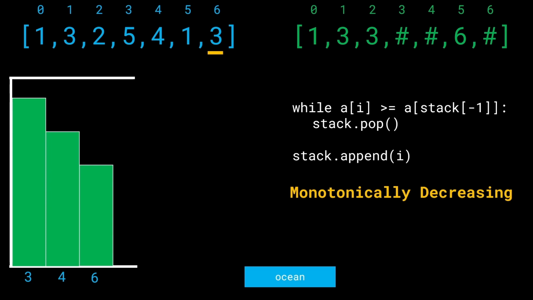And so what we've done really throughout this while loop and this iteration is that we have somehow made this randomness of the array, that is 1, 3, 2, 5, 4, 1, 3, going up and down, up and down, up and down. But using these constraints, we have figured out a way to look at them in a sorted order. We have made sure that these buildings' heights are in a monotonically decreasing order. And this is the heart of the reason why we use a monotonic stack.